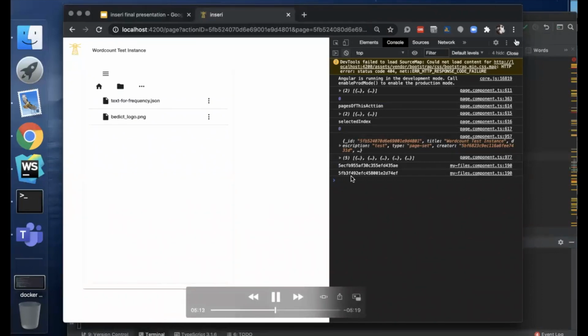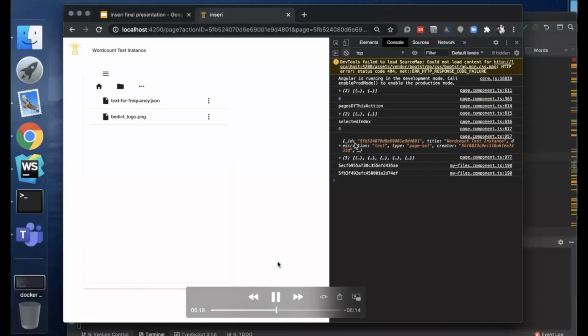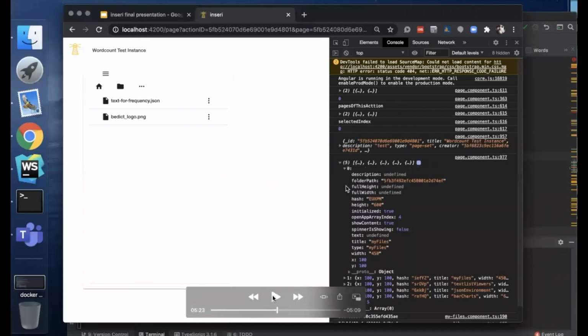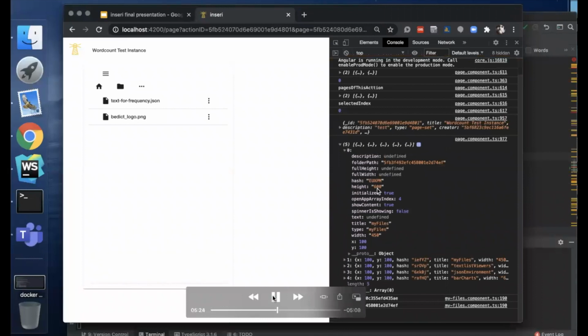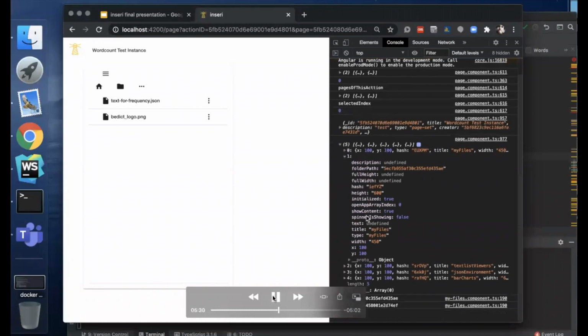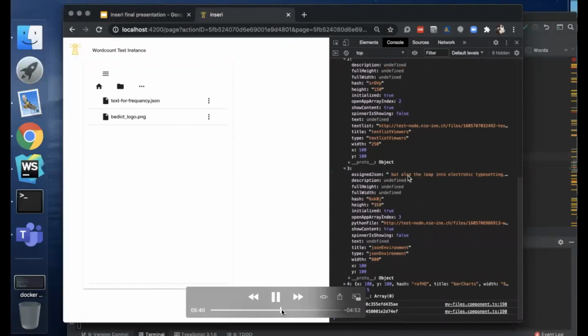Now you see the open apps here, line 977. There are 5 apps open on the page. This is the My Files app, and this is another. So we have 2 My Files apps here, and a text list viewer. Here you can also see the text list input. This is quite an important variable here in the page component.ts.